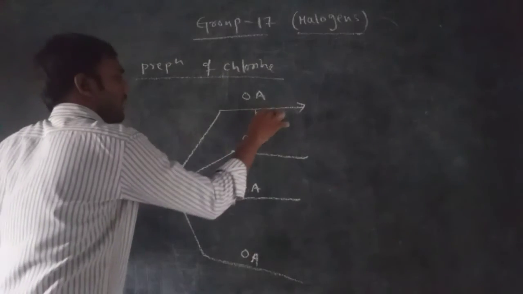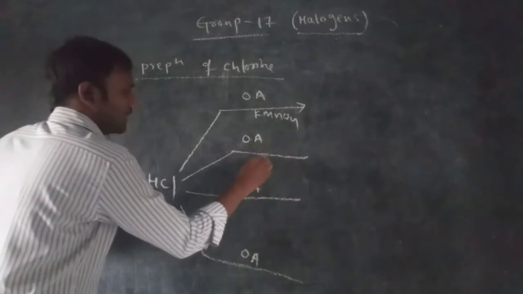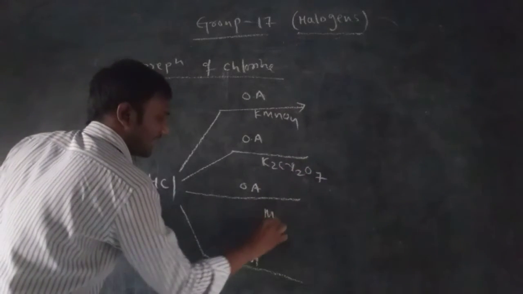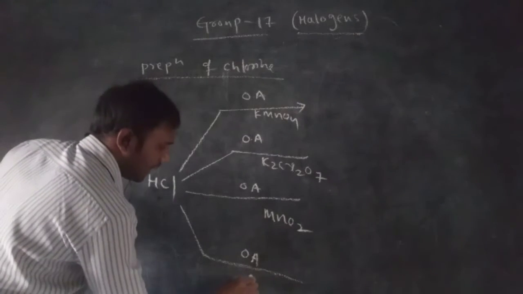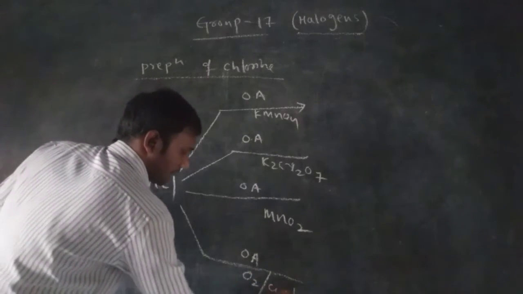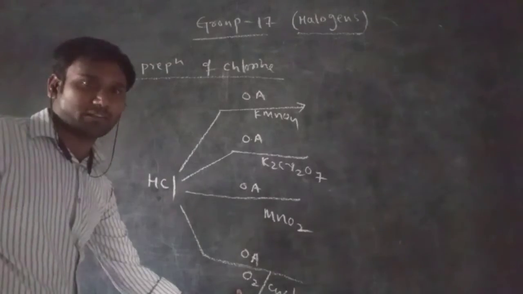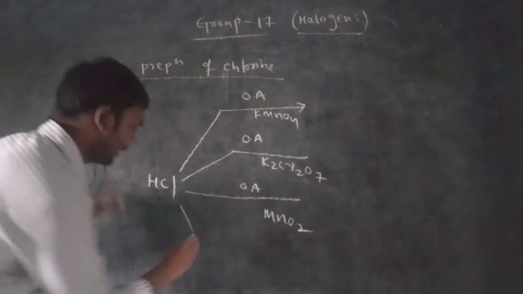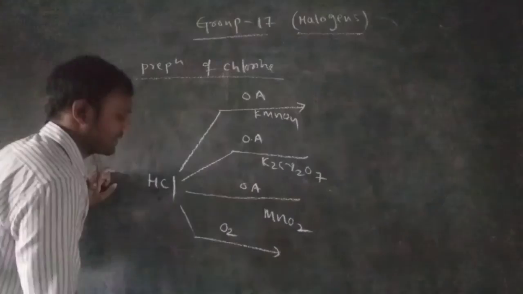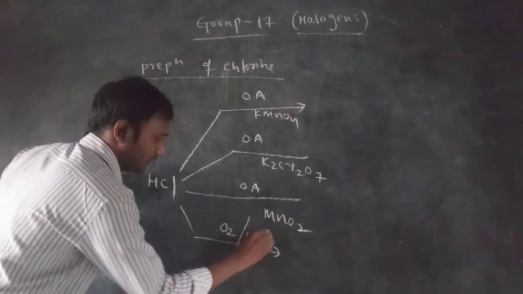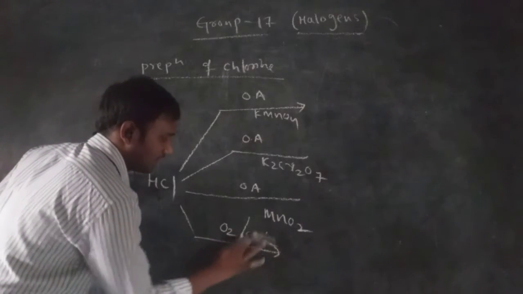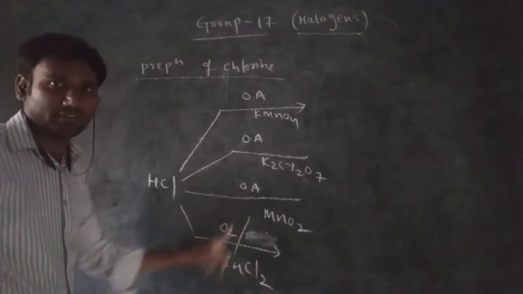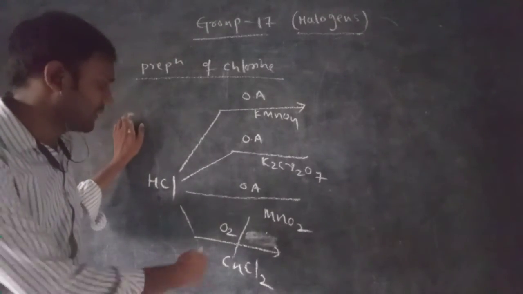I am taking potassium permanganate, KMnO4, potassium dichromate, K2Cr2O7, and manganese dioxide, MnO2. Here I am also taking oxygen in the presence of copper chloride. This is generally called Deacon's process. I am writing it here: HCl with oxygen in the presence of CuCl2. Here copper chloride is acting as an oxidative catalyst, and this very well known process is called the Deacon's process.